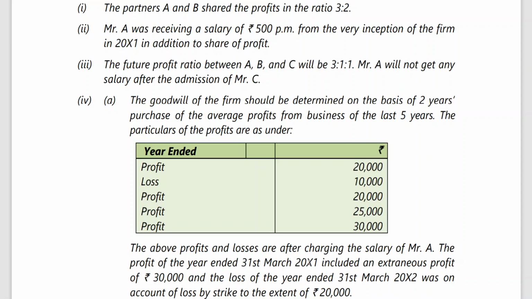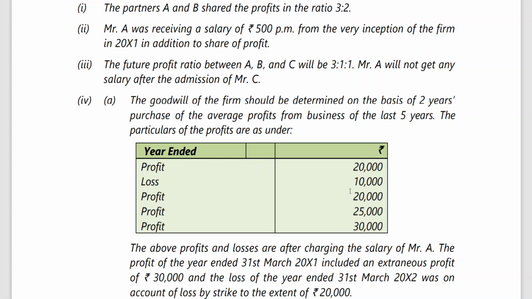That means strike will never occur regularly. So therefore, the loss on account of strike is to be considered as abnormal loss. That abnormal loss has been deducted in 31st March 2012. So because of deducting 20,000, you're getting a loss of 10,000.